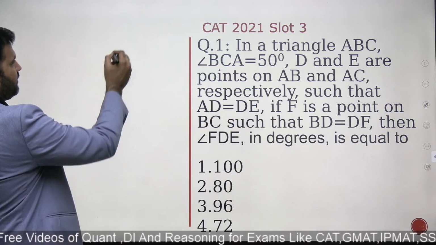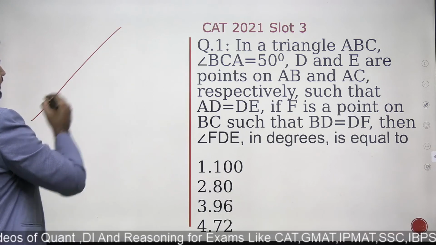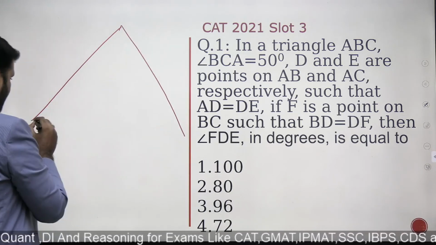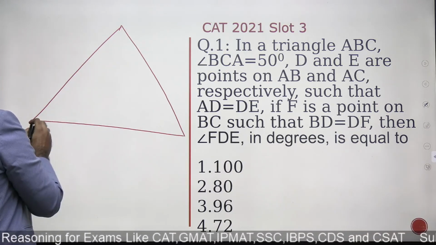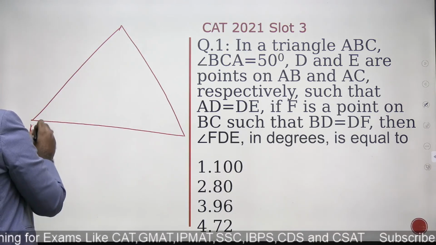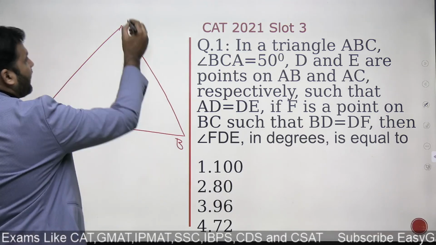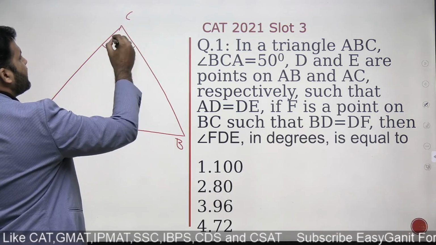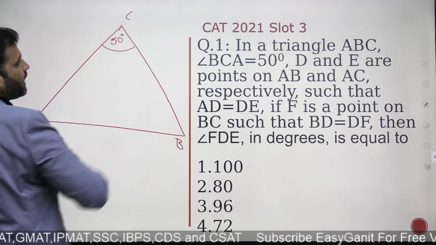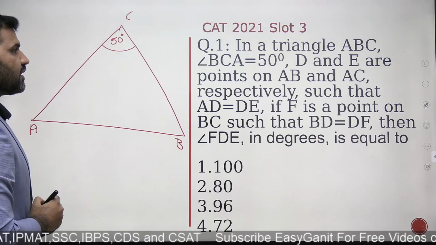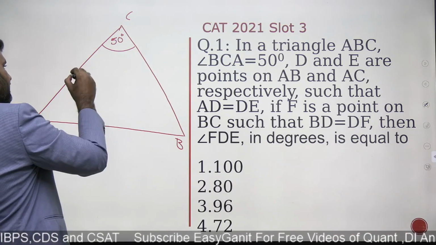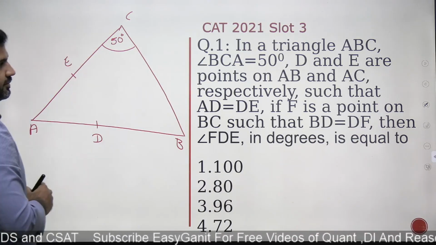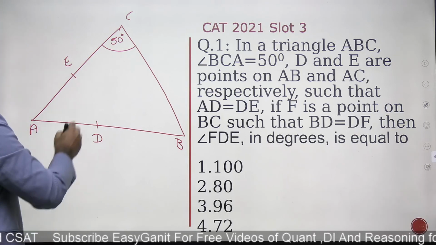So we have a triangle ABC, right? As per the statement of the question, we have a triangle ABC. In a triangle ABC, angle BCA is given to us as 50 degree. Let's say this is A, this is B, and this is C. This angle is given to me as 50 degree. D and E are the points on AB and AC, respectively, such that AD is same as DE.